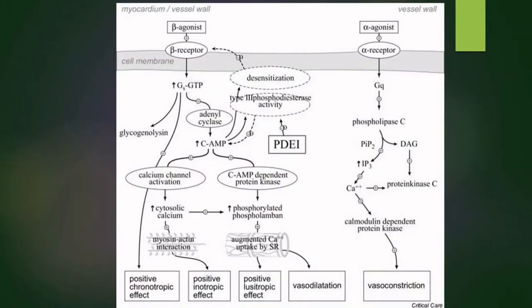So this is the comparison with alpha receptor, where the alpha receptor activates phospholipase C, activating protein kinase C and intracellular calcium concentrations, also activating calmodulin dependent protein kinase, resulting in vasoconstriction. Whereas the beta receptor at the same time causes positive chronotropic and inotropic effects, positive lusitropic effects, and also vasodilation.